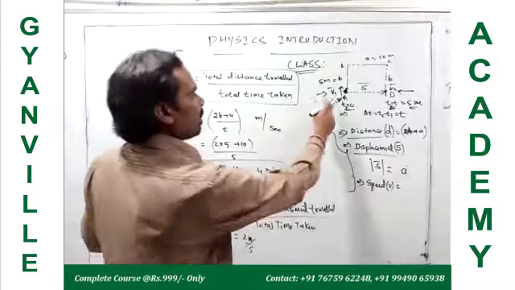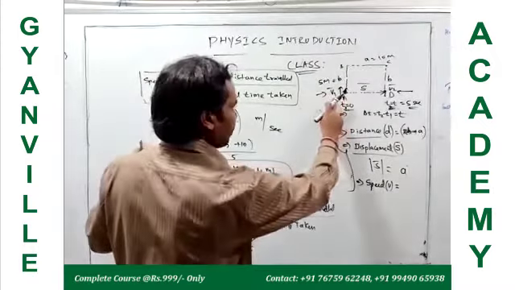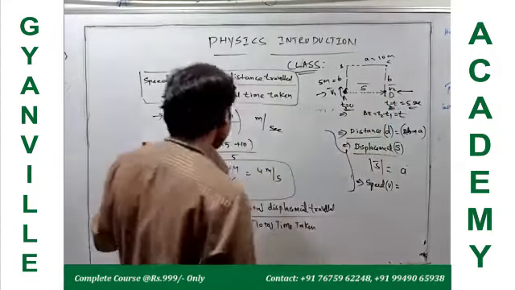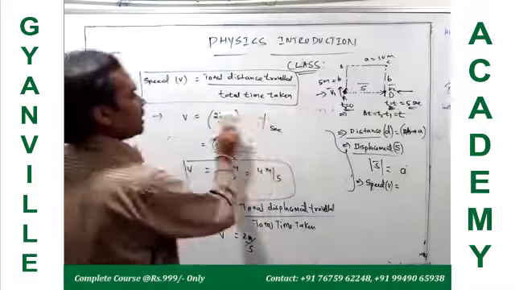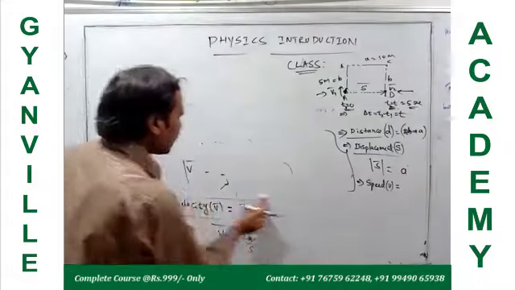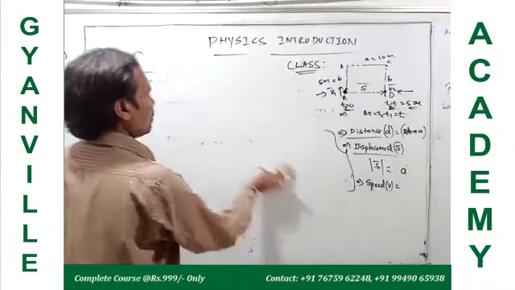Here it has velocity v1 bar at point A and v2 bar at point D, so the velocity is changing. When the body velocity is changing with time, that is accelerated motion.